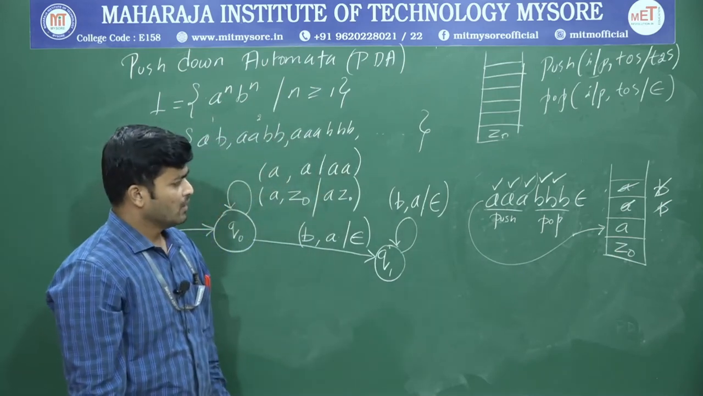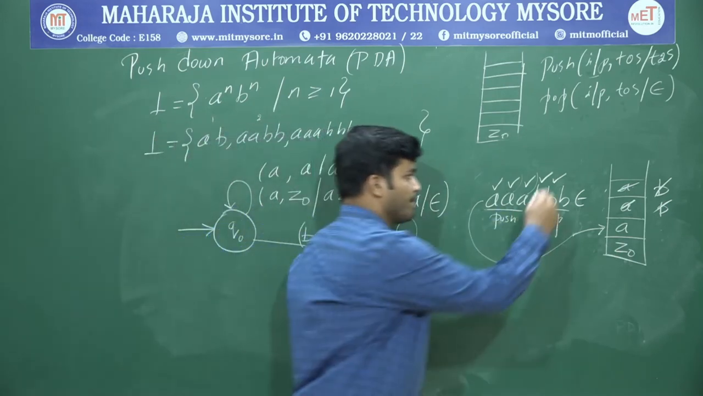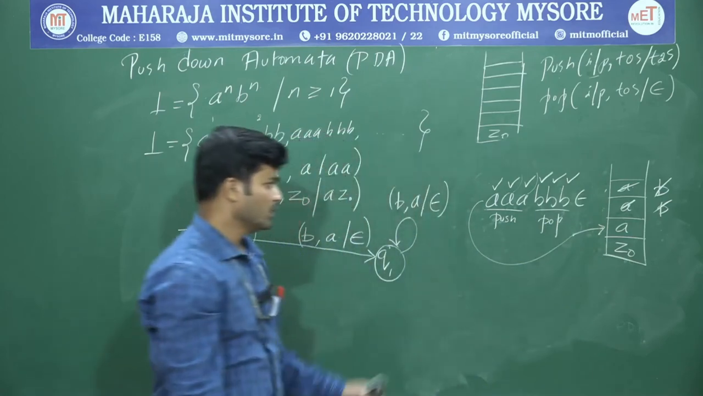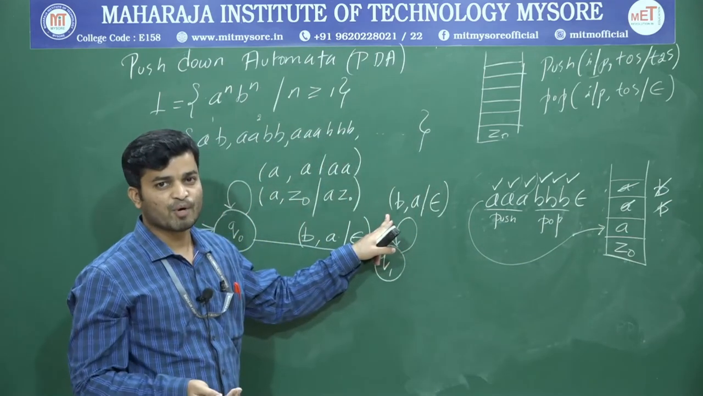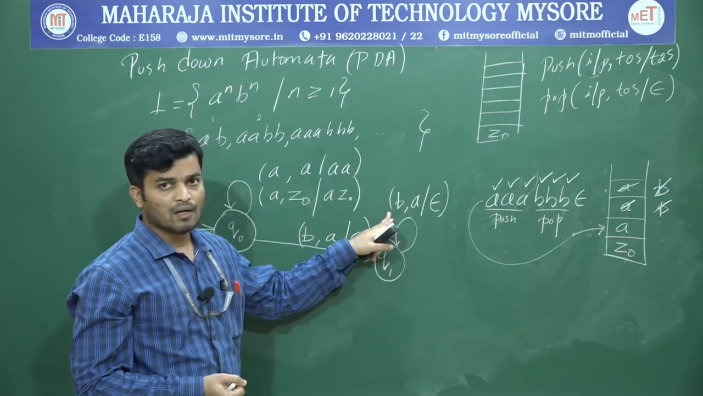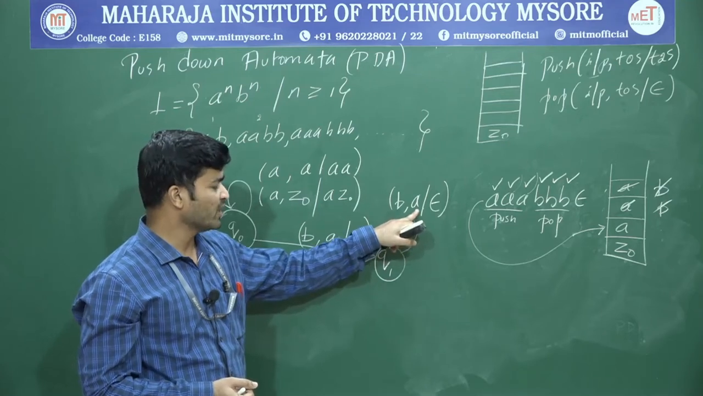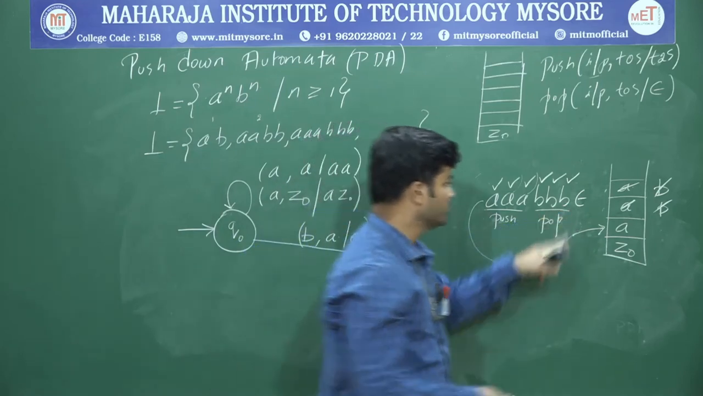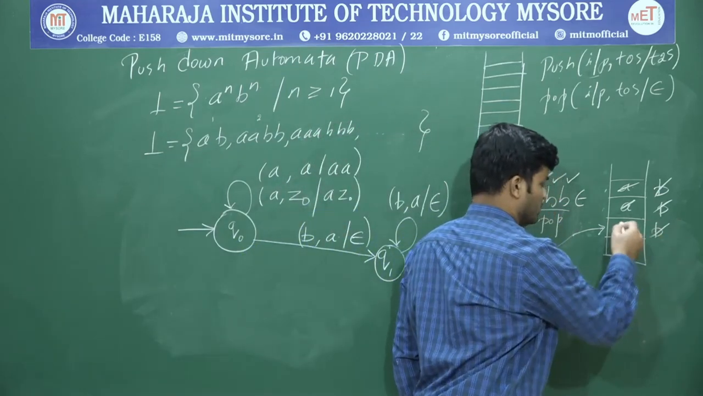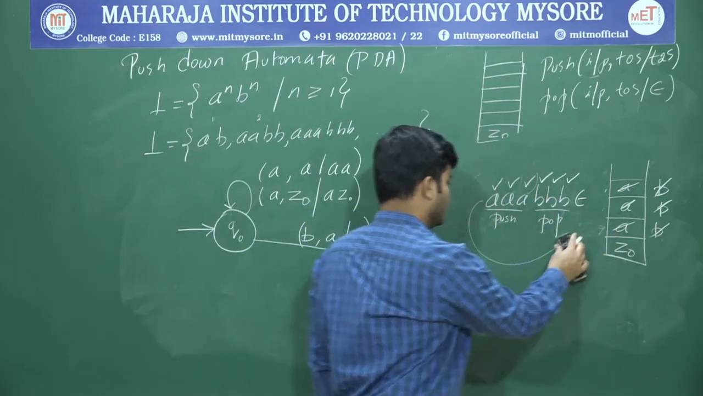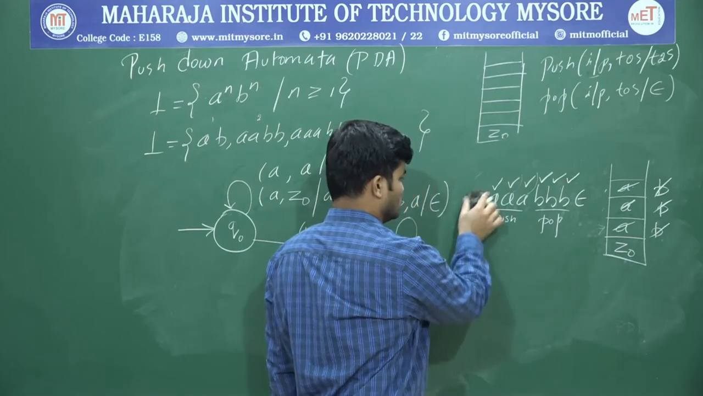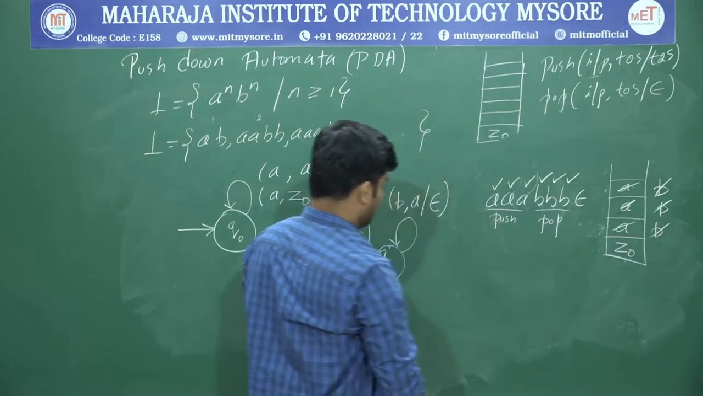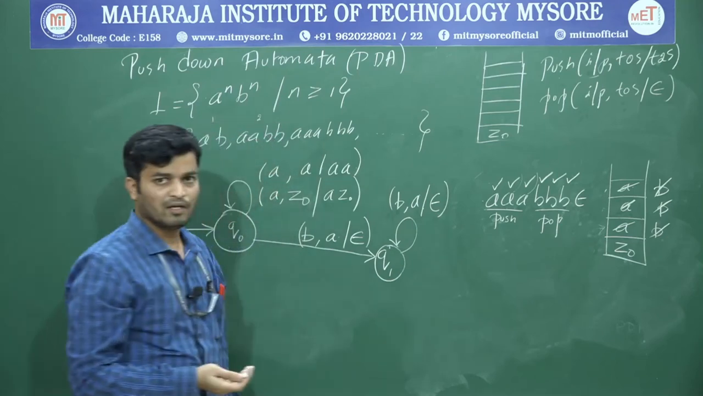Now what is the next input? Input is B. You have to perform a pop operation. What's the top of the stack? Top of the stack is A, and you have to perform a pop operation. For this last B, I am going to pop this A. So now the stack contains only Z0. Now what is the input now?